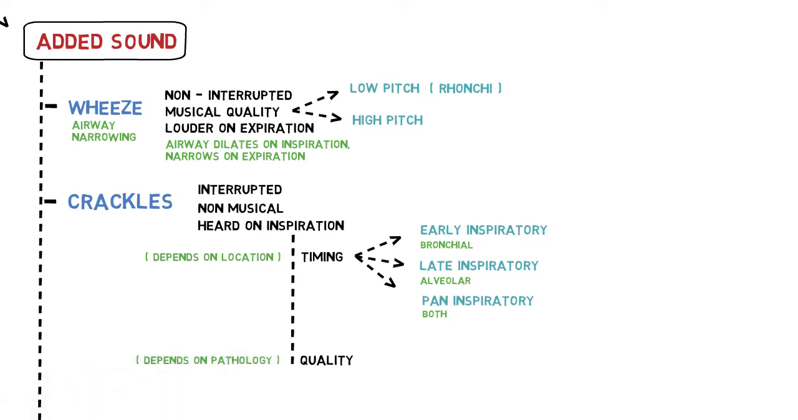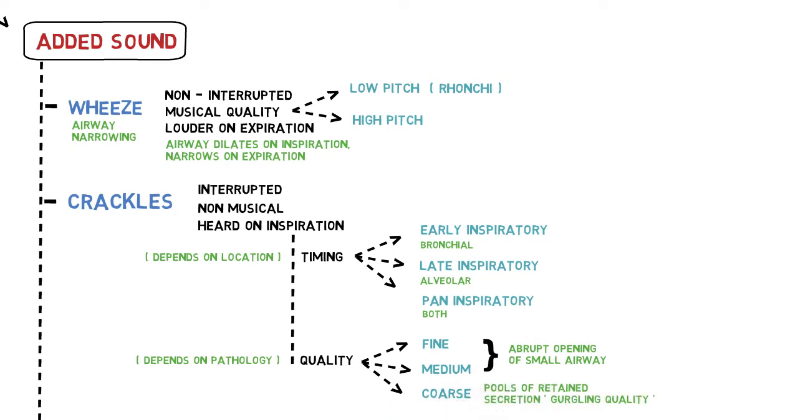The quality of crackles explains the underlying lung pathology. You will find that most textbooks make a distinction between fine and coarse crackles, but Talley and O'Connor and Saka et al. include medium crackles as well. The first two are due to abrupt opening of small airway, whereas coarse crackles is the gurgling sound of retained lung secretion. Fine is also described as velcro-like sound or the sound produced when rubbing our hair between our fingers.